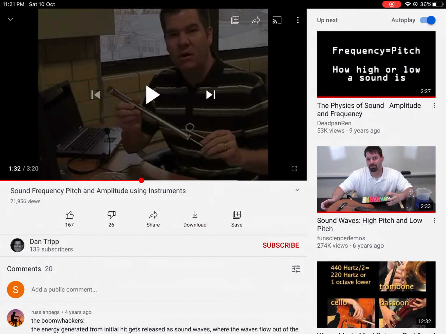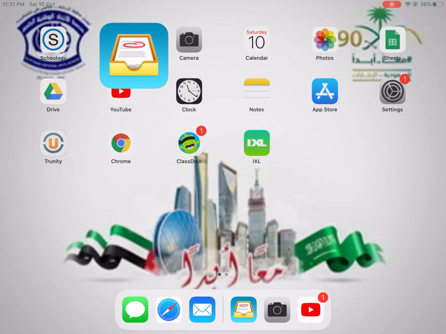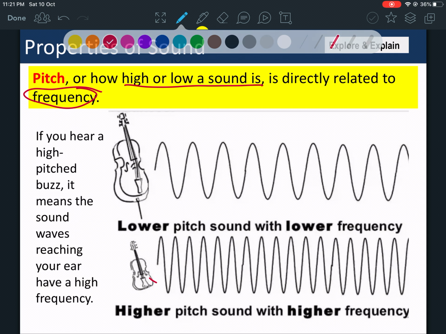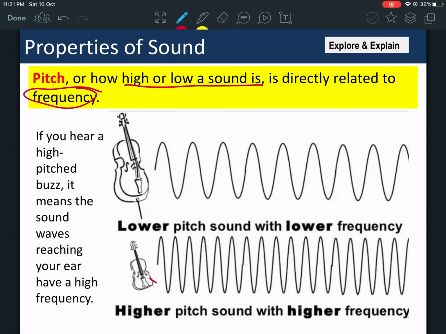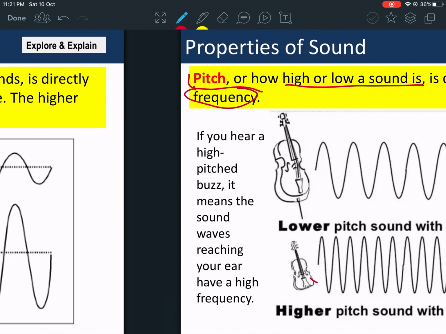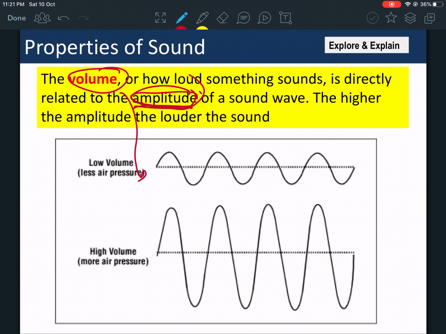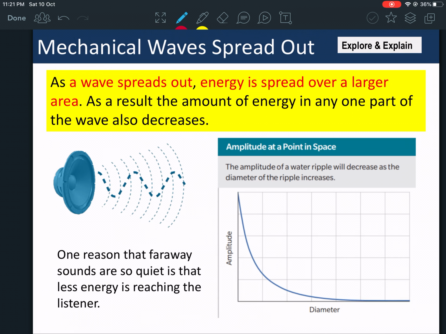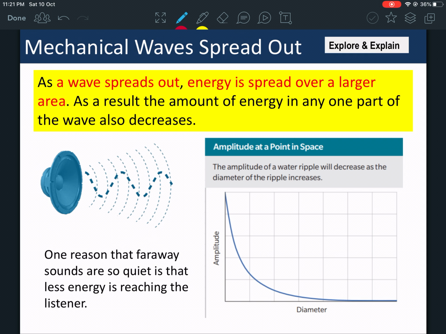So you can see from his explanation the difference between volume and pitch, and one of them is related to frequency and the other is related to amplitude, and amplitude is related to energy as well. Now this slide tells you that as a wave spreads out, as energy spreads out over a larger area, that means the amplitude becomes less.